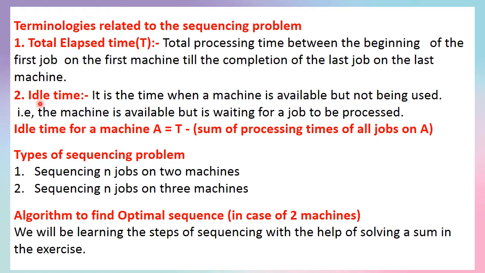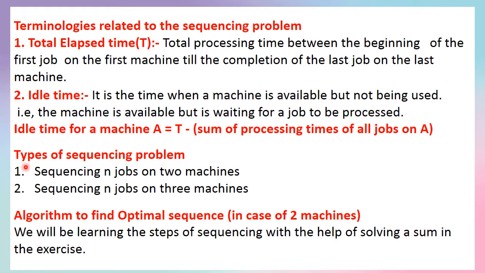Now, idle time. It is the time when a machine is available but not being used. That is, the machine is available but is waiting for a job to be processed, or we can say the resting time of a machine. Now, idle time for a machine can be calculated by subtracting the sum of the processing times of all the jobs on that particular machine from the total elapsed time.